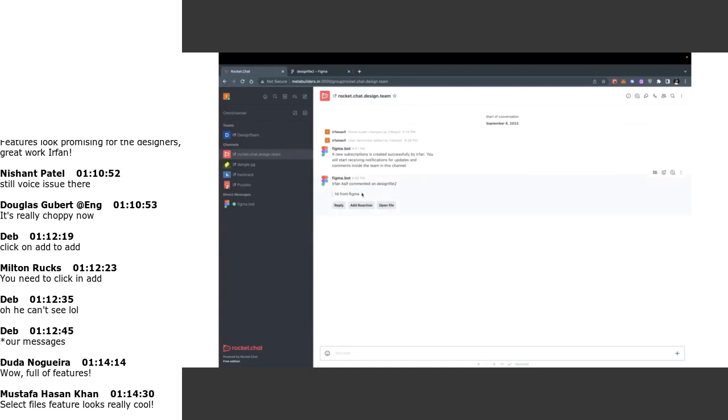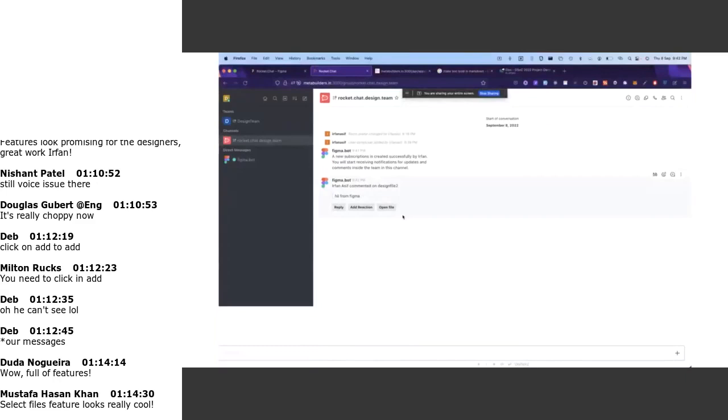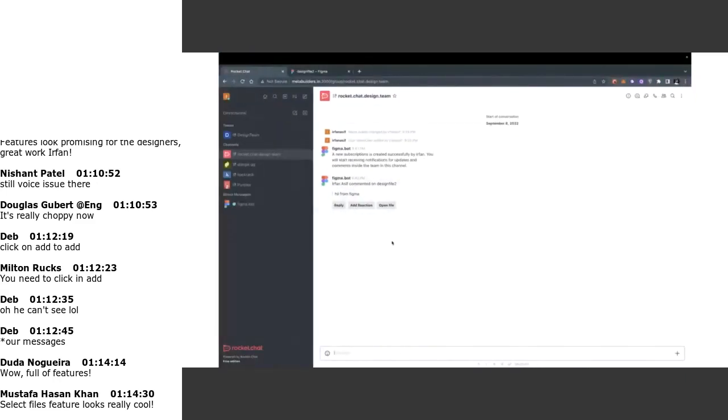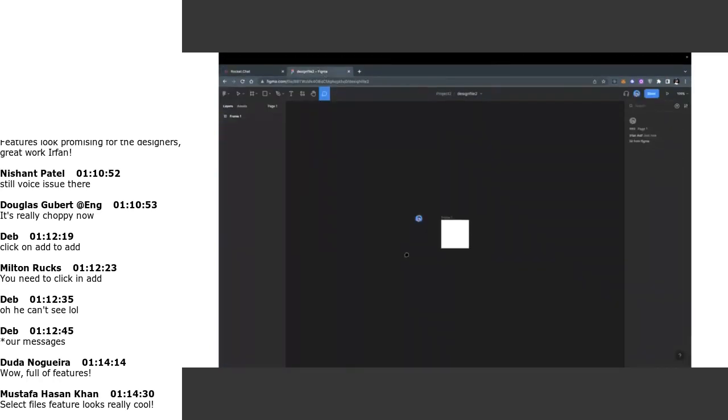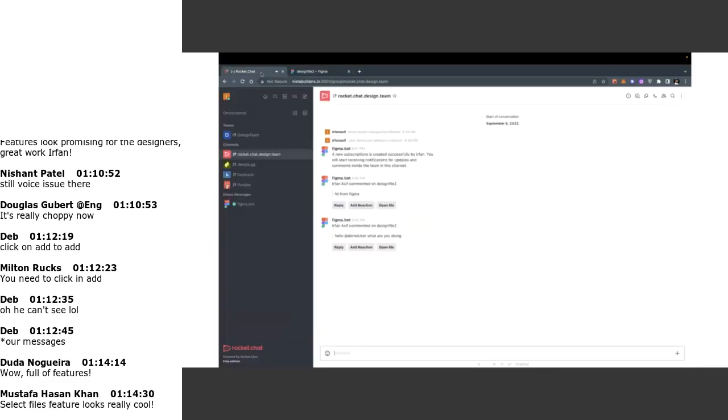Now I can also mention users over Figma, and those users will be mentioned inside Rocket.Chat, but the accounts need to be connected. So if I mention, hello at the rate, good morning, what are you doing? This comment was created, and we got it inside the channel.